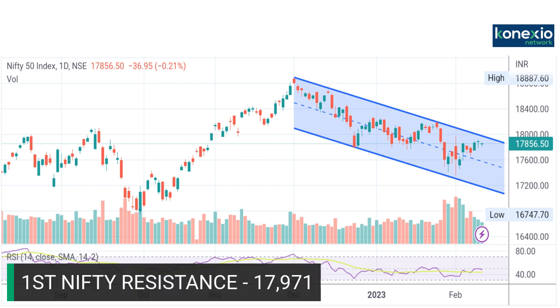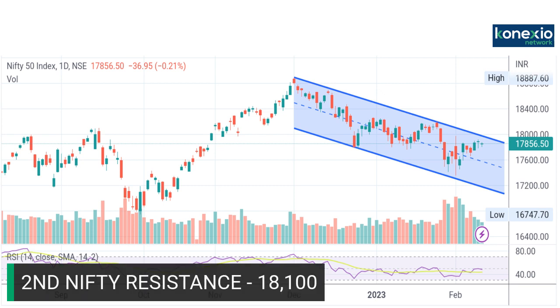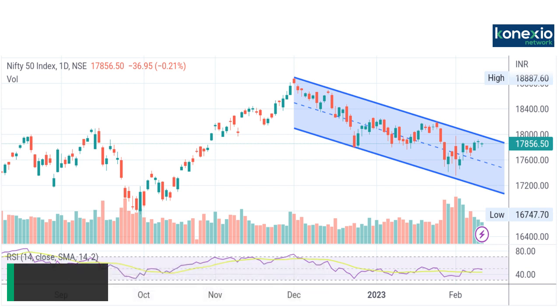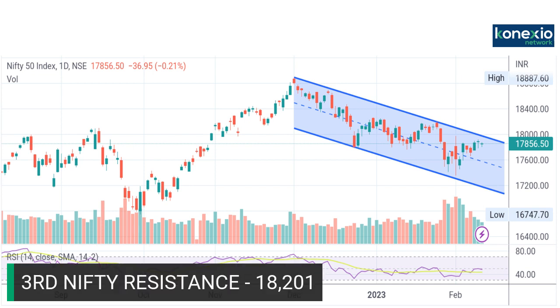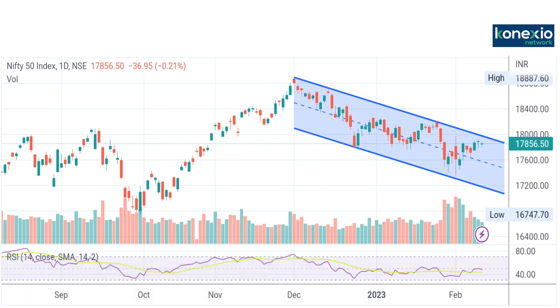17,971. The second resistance is placed at 18,100, and the third resistance is placed at 18,201. These are the important support and resistance levels in Nifty. Traders should try to follow these levels and just trade in the direction of the primary trend.